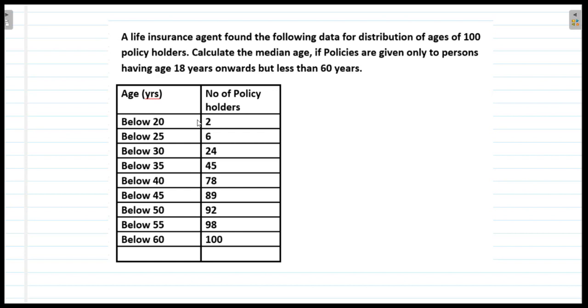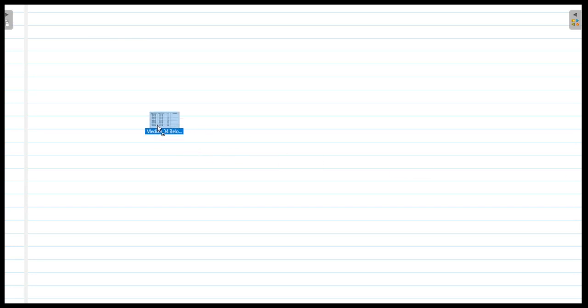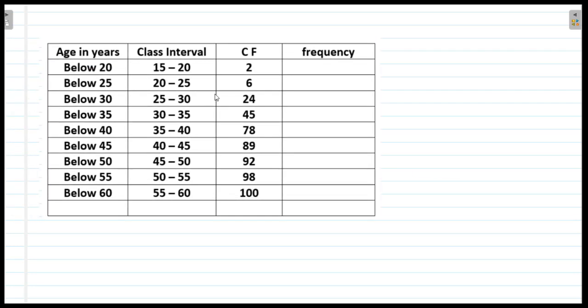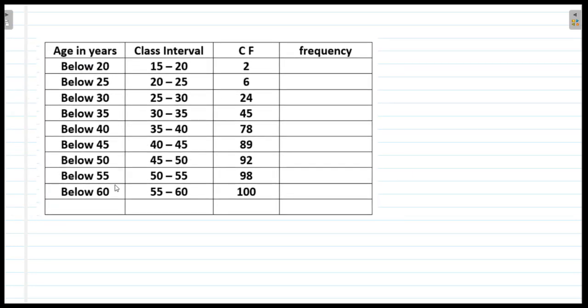So first we will have to convert this class into a standard form of class interval. Then from this cumulative frequency we will have to find the frequency. So let us see how to find that. So here is a table. This is the age in years. It is given to us, and we will convert this into a class interval in a standard form.